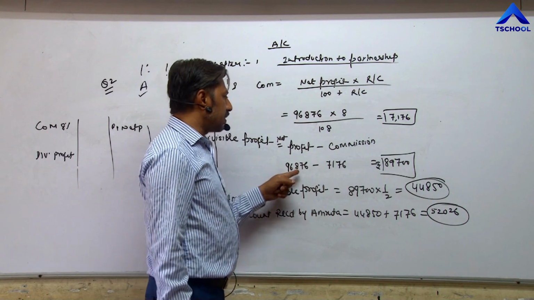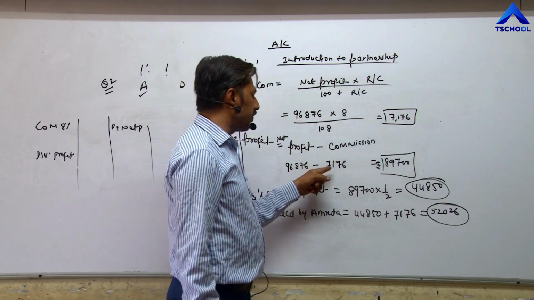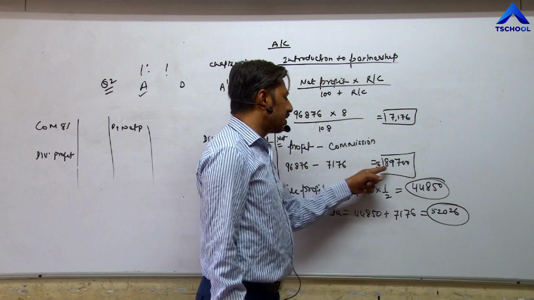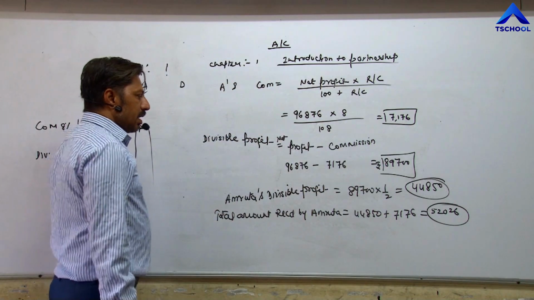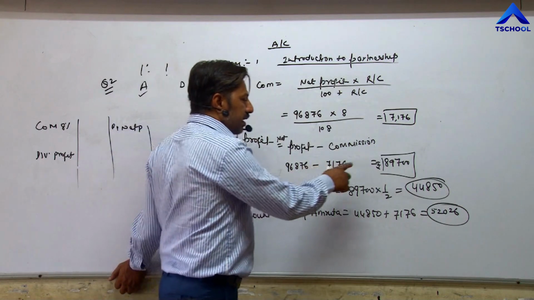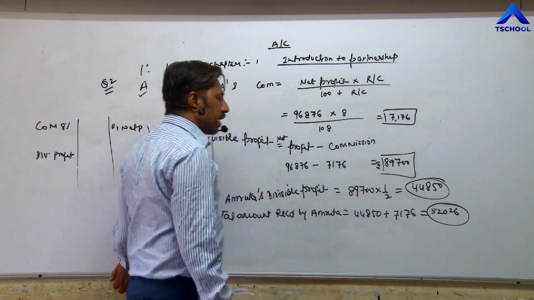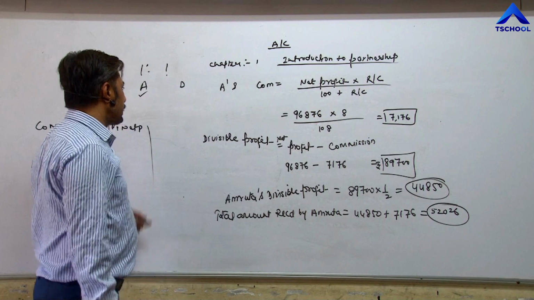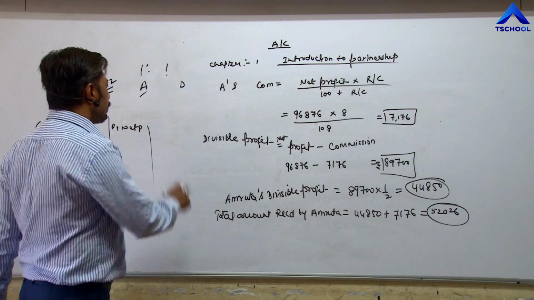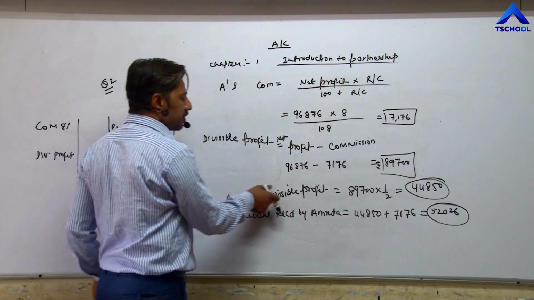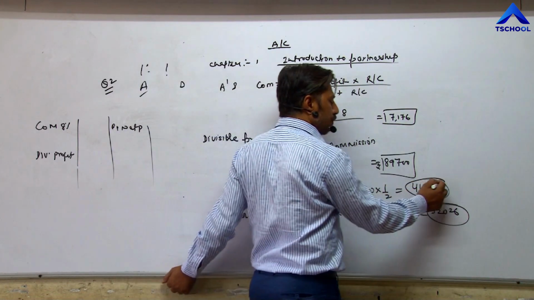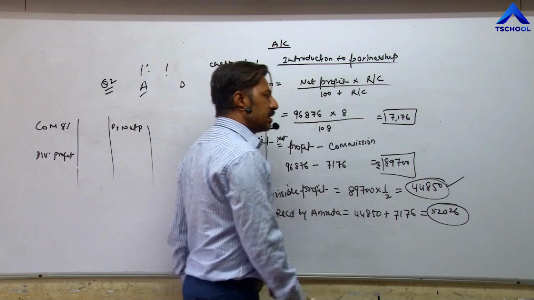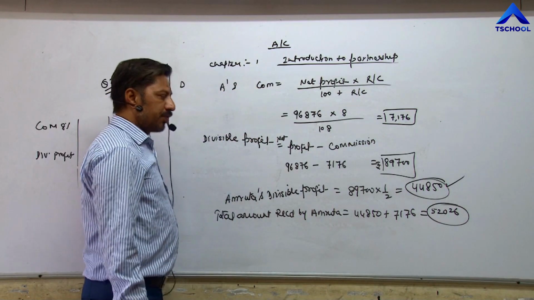96,876 minus 7,176, we get 89,700. After getting divisible profit, we need to calculate the share of Amrita out of profit, and ratio is equal. So Amrita's divisible profit is 89,700 into 1/2. 44,850 is her divisible profit.